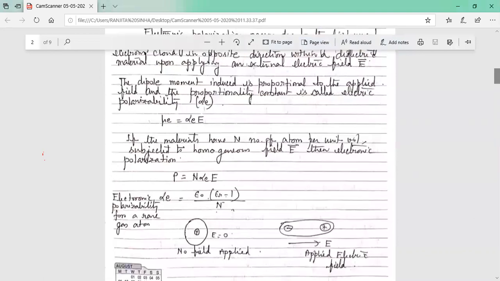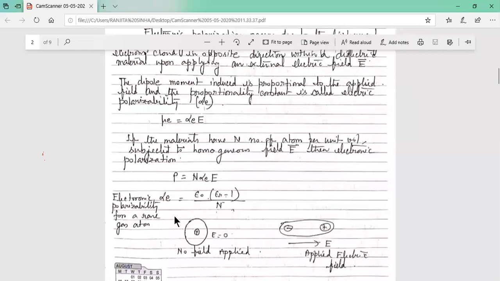If the material has capital N number of atoms, then the total polarization is N into alpha E into E. The term mu equals alpha E into E is for only one atom, and if there are capital N number of atoms, then P equals N into alpha suffix E into capital E. And we can prove the expression of electronic polarizability: alpha E equals epsilon 0 into (epsilon r minus 1) divided by N. We will prove this expression later.